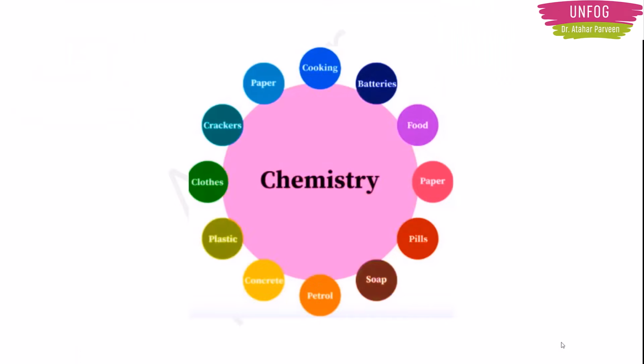Now we all know that chemistry plays a very important role in our daily life, right? It has many applications. For example, it is used in batteries, in our food, paper, medicine, soap, petrol, plastic, clothes, crackers, and cooking. Many times in our day-to-day life we come across chemistry, isn't it? Now there are a few particular chemicals which we use in our daily life, so we are going to study about those chemicals in this class.